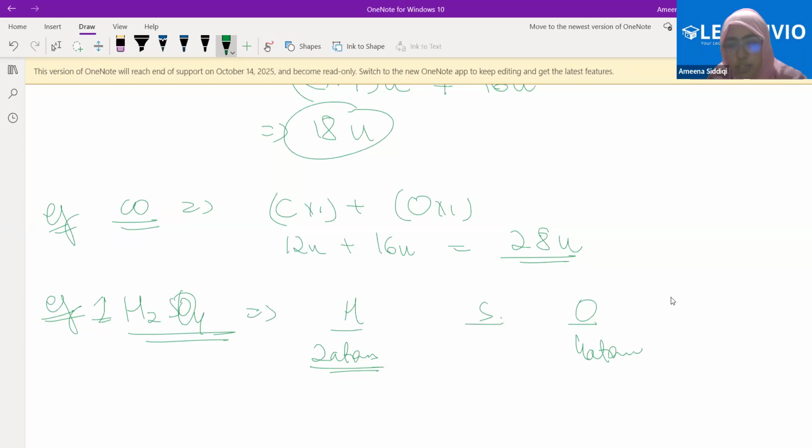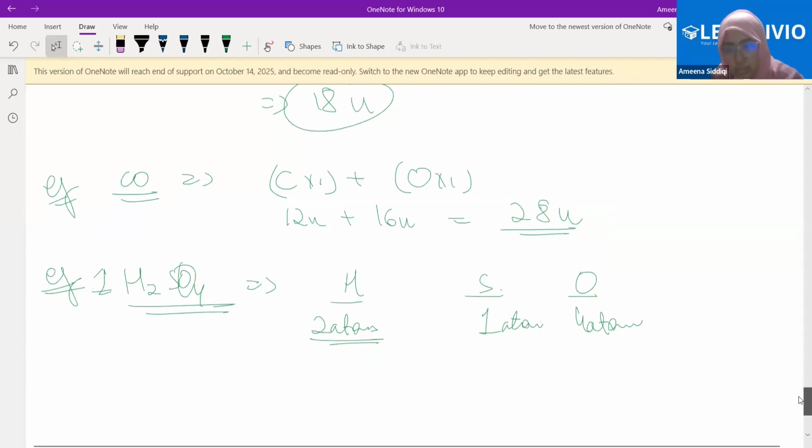Ali, how many atoms of sulfur? 32. No, 1 atom. Sorry, 1 atom. That 32 is the atomic mass. Fine. Now we know the number of atoms present in this molecule. Now can you calculate the molecular mass? Now can you all calculate the molecular mass?